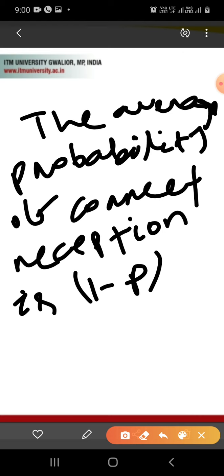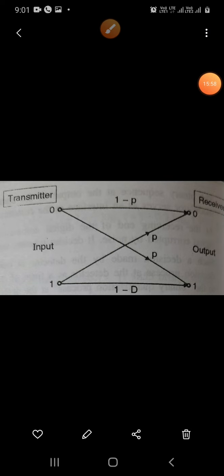Okay, so I want to show you a graphical channel, the binary symmetric channel. See the diagram. I've shown you this figure as per the discussion. So this is the binary symmetric channel.